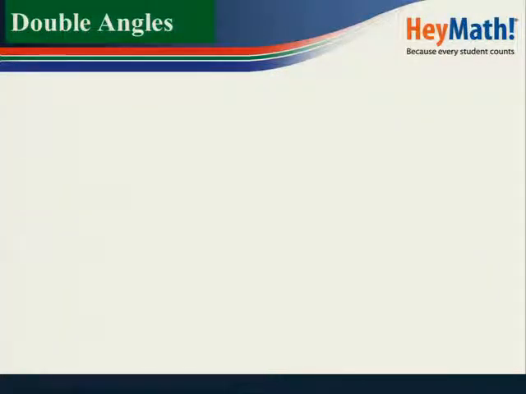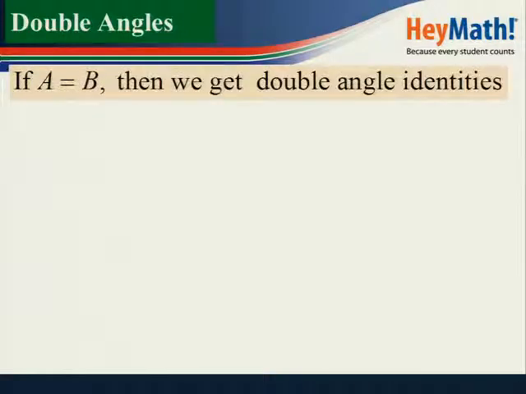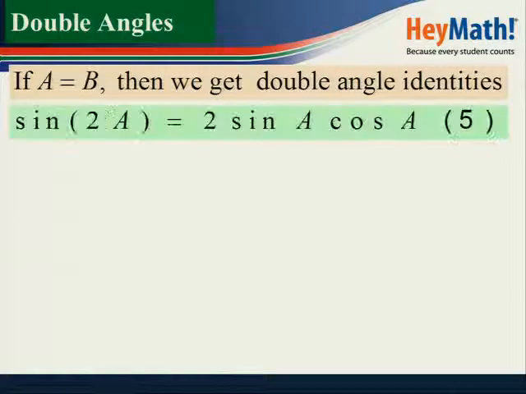Let's talk about the double angles then. When do we have a double angle? Remember, a compound angle, we had A plus B. So if A is equal to B, then you can substitute A by B. Then you'll have the sine of A plus A, and A plus A will end up giving you 2A. That's why you've got the sine of 2A here. So once you've got 2A, then we call them the double angles. The double angle for sine is 2 sine A cos A.